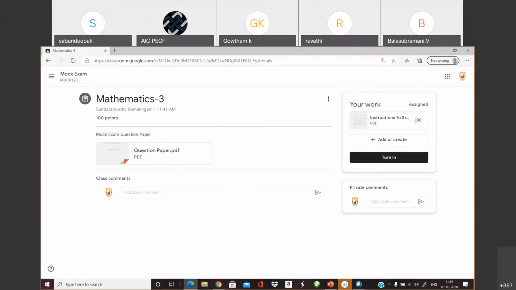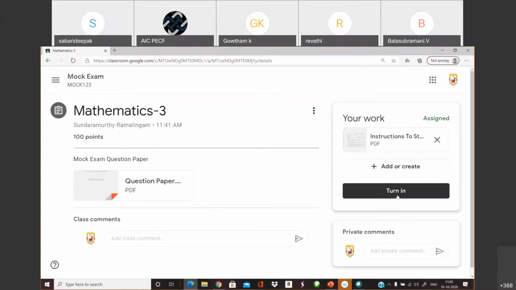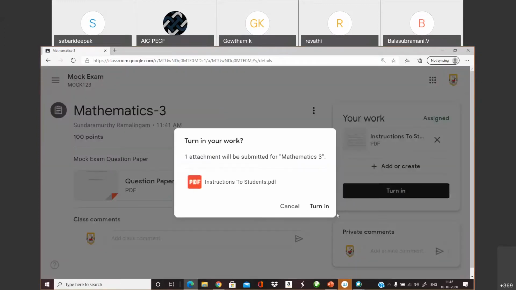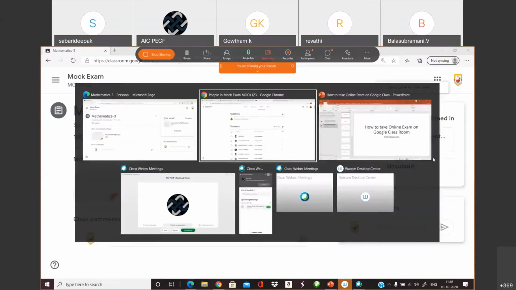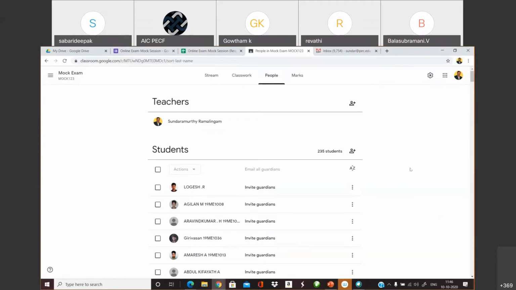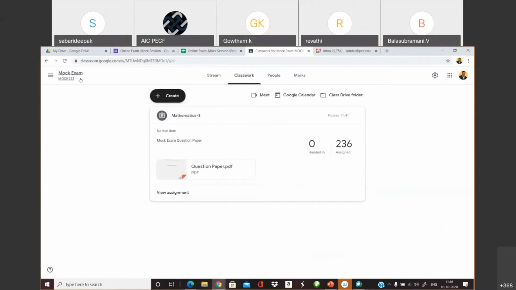Once you submit, the most important thing of all is that you don't forget to click turn in. Uploading your answer script doesn't mean that it will automatically reach the concerned teacher. It will reach the concerned teacher only when you turn in. So click turn in so that your answer script is submitted to the teacher. Once you turn in, the teacher can see from the teacher's window how many students have actually submitted the assignment.